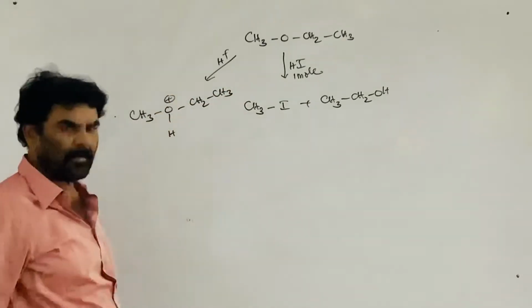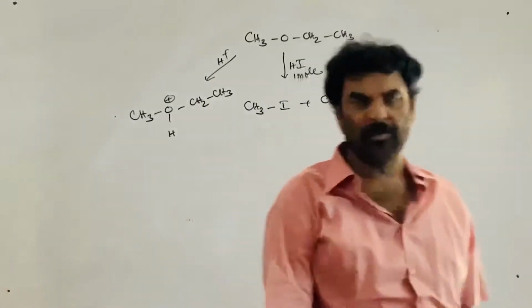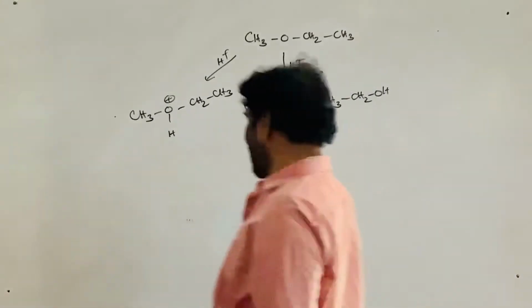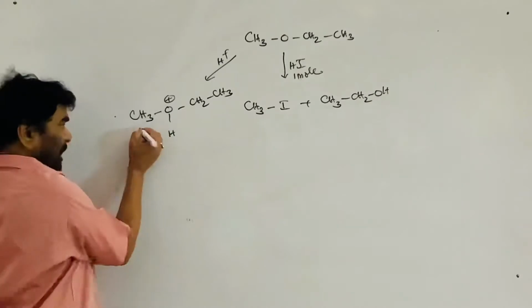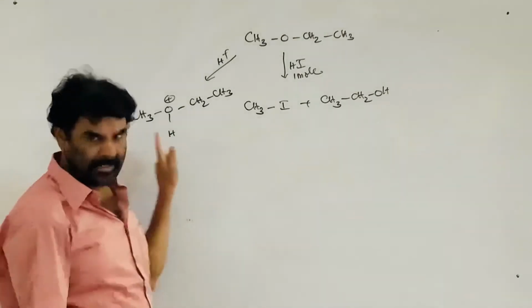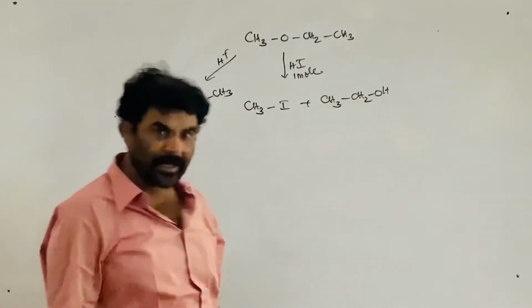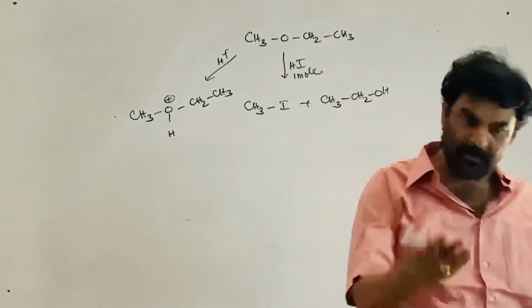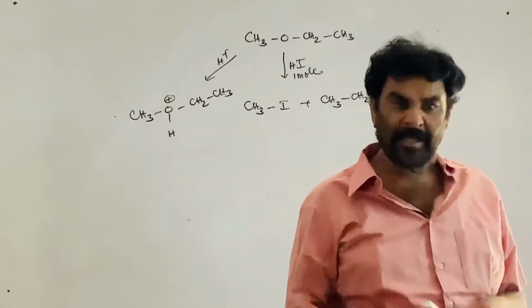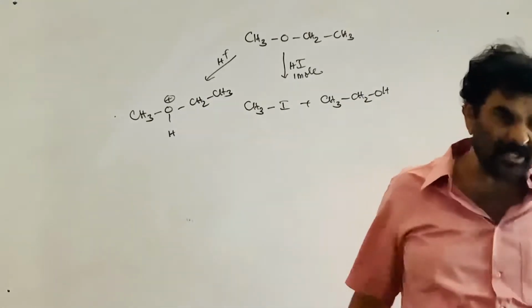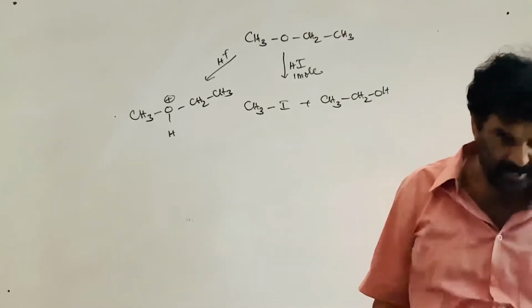Protonated ether is formed. It has to form to weaken the bond. Then only reaction is possible. This is methyl. Methyl carbocation is unstable. Ethyl carbocation is unstable. Therefore, SN1 route is not possible. That is, reaction is not taking place through the carbocation intermediate.